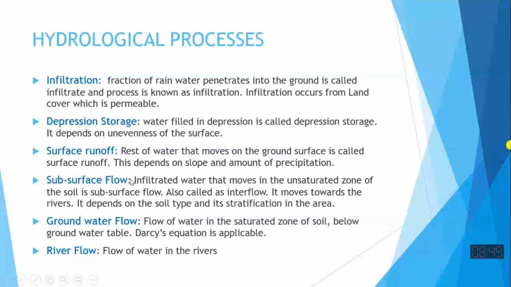When surface runoff combines together and forms a channel, it is called river flow. When the surface runoff becomes so deep that we can measure it, we say it has taken the form of a channel, and this is a channel flow or river flow.